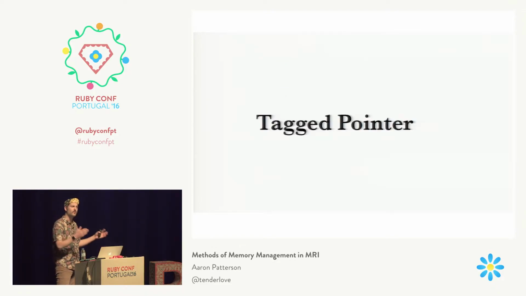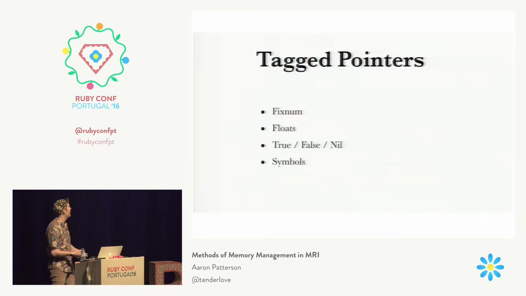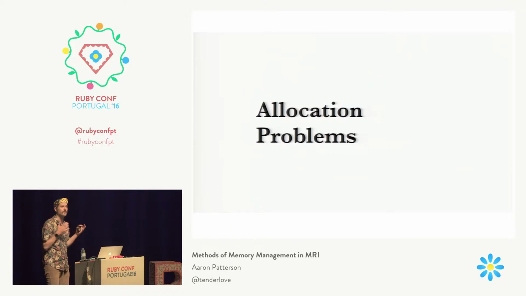So we're taking these pointer values and taking those last 3 bits and applying meaning to them. So tagged pointers, the different tagged pointers we use, we have fixnums are tagged, floats are tagged, true, false, nil, and symbols. So many of those we don't have to do allocations for. So I want to talk about some allocation problems. That was just a super cool hack that I love. Manipulating the binary like that, I don't think you're going to do that in Elixir. We're doing a lot of mutations here.